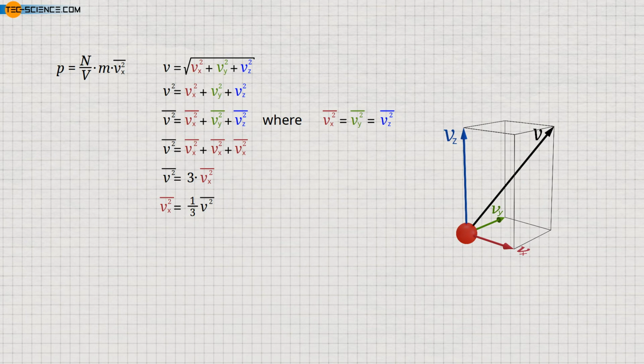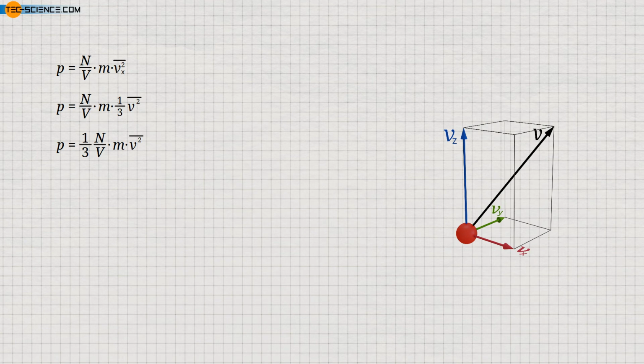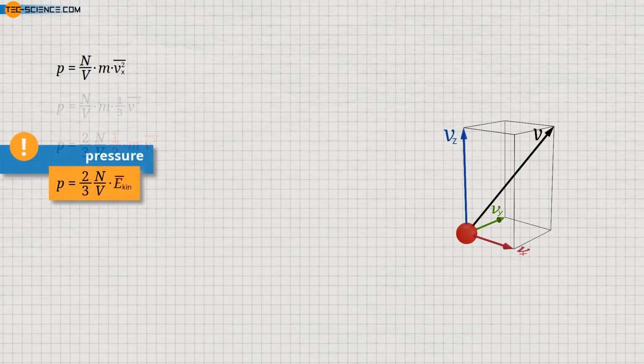If we put this relationship into the previously derived formula for calculating the pressure, we get the given equation. This equation provides the relationship between the pressure and the mean value of the squared speeds without referring to a specific direction. At this point, we can not only link the mean speed of the molecules to the pressure, but also the mean kinetic energy. To do this, we simply extend this equation by a factor of 2. In this way, the term marked in red can now be interpreted as the mean kinetic energy of the molecules.